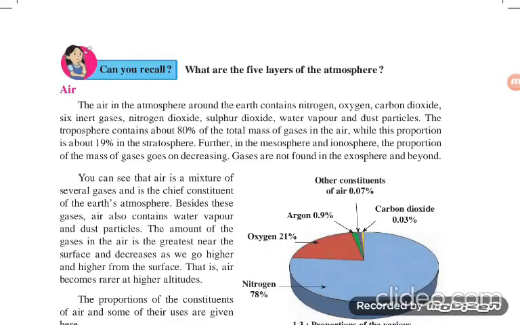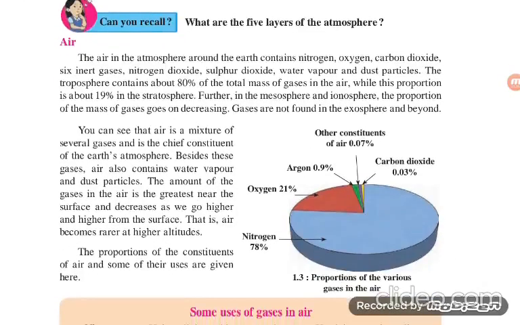You can see that air is a mixture of several gases and is a chief constituent of the Earth's atmosphere. Besides these gases, air also contains water vapor and dust particles. The amount of gases in the air is greatest near the surface and decreases as you go higher and higher from the surface.